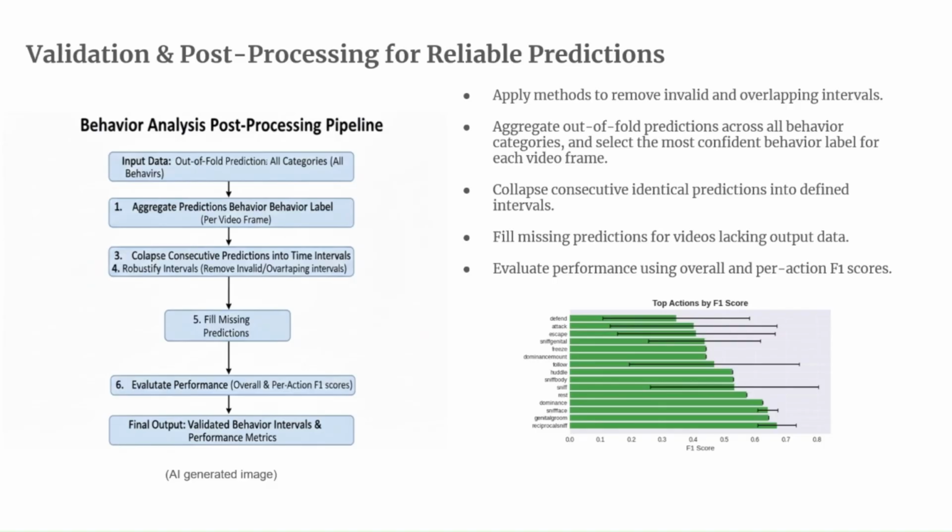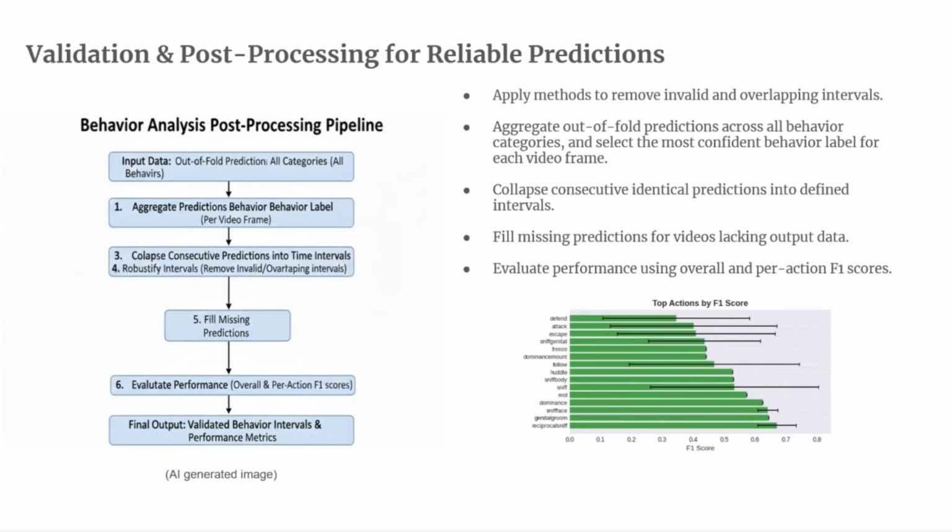And then one big thing here is if you look at the bottom right with the top actions by F1 score, this is basically our top 15 actions and how the F1 scores fluctuate, with the little whisker plot showing the variance. But the key thing here is, you can see things starting to bunch up. For example, sniffing the face, genital grooming, reciprocal sniff between pairings, versus, for example, defending or attacking.